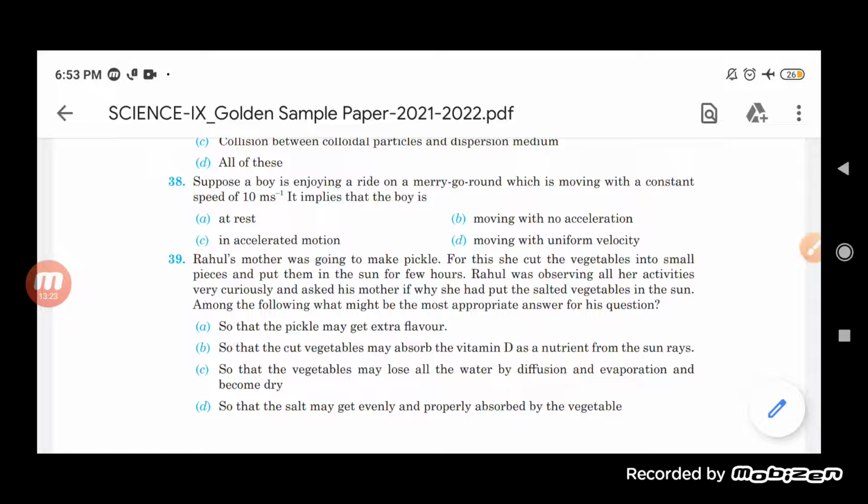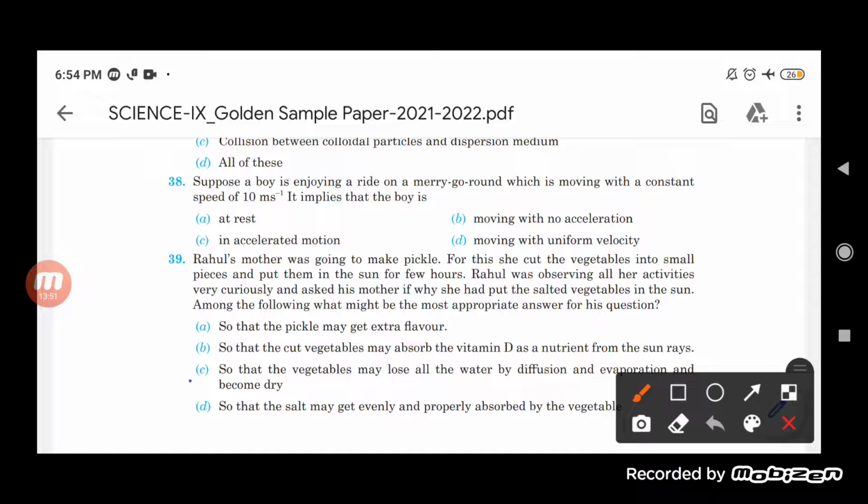Fourth, so that the salt may get evenly and properly absorbed by the vegetables. The correct option is C, in which the vegetable loses all the water by diffusion and evaporation and becomes dry, due to which there is less chance of attack by fungus which can destroy it. So the correct option is the third one.